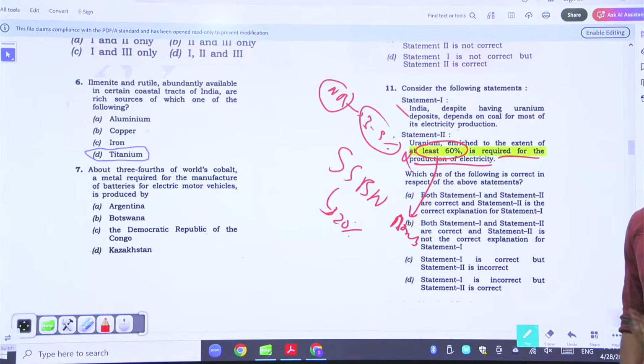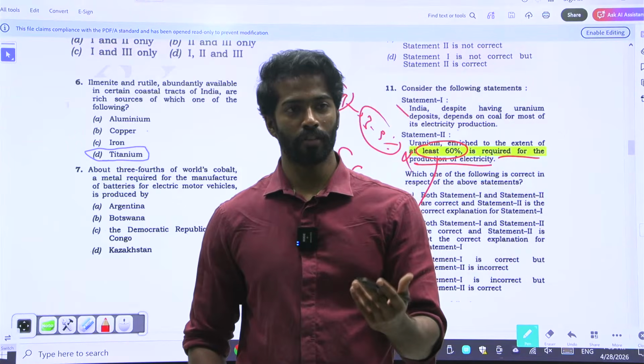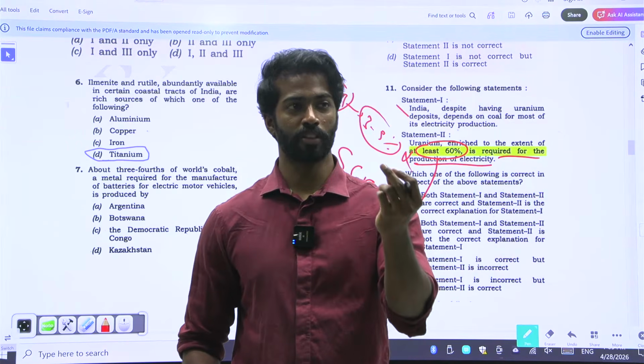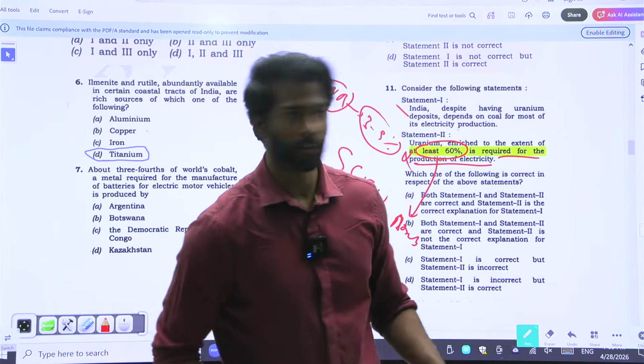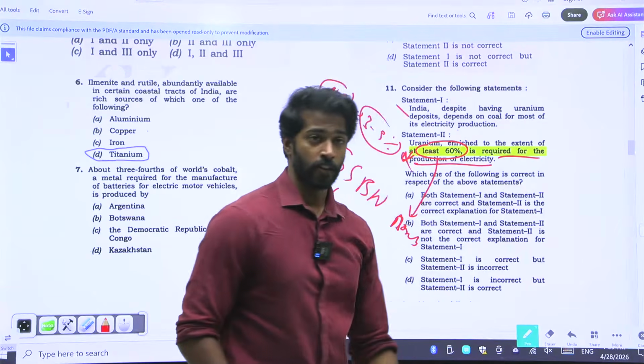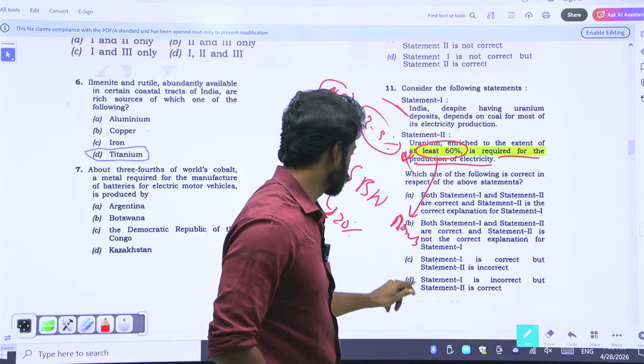Here what you need to understand is that you have to have knowledge: what is enrichment and where enrichment is used. Or you can use this trick: anything that UPSC gives with a fact or numbers is usually wrong. So statement 2 is wrong and 1 is right. So answer is C.